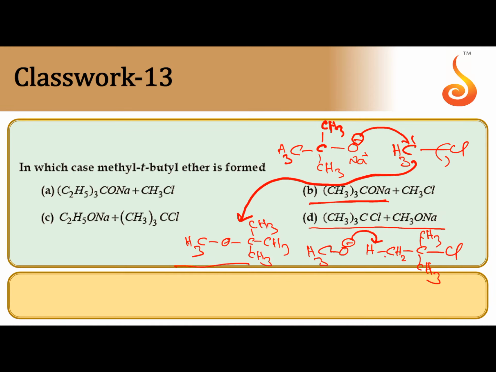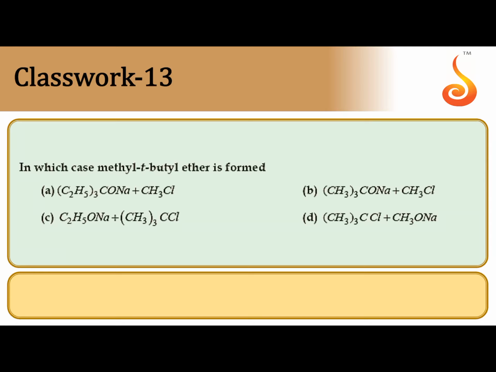CH3O minus prefers to take H plus from the beta carbon. Then an elimination reaction occurs, producing isobutene as one of the products. That's why, to get tertiary butyl methyl ether, the oxide should be tertiary butoxide, not the alkyl halide. So the answer is B.